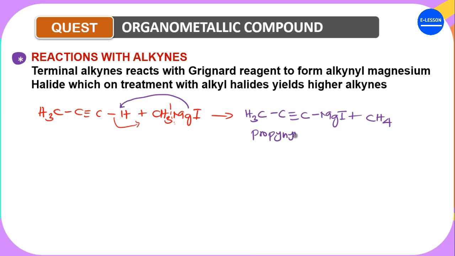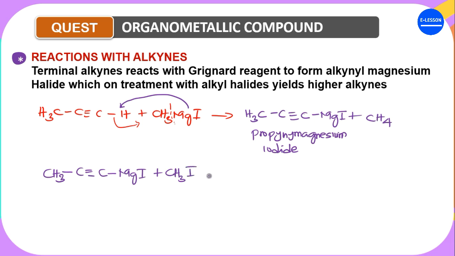Okay, now what can you actually see from this propyne magnesium iodide? Can you see that it's just like another Grignard reagent entirely, but the only thing is that it's now longer? This is another Grignard reagent because this is a carbon-magnesium bond. Are you getting it? So you form another Grignard reagent. If you use this Grignard reagent now to react with an alkyl halide, according to what we said earlier, what is it going to form? It's going to form an alkene or alkane, but in this case it's an alkyne, so it's going to form an alkyne. So we have MgI plus, let's say, an alkyl halide.